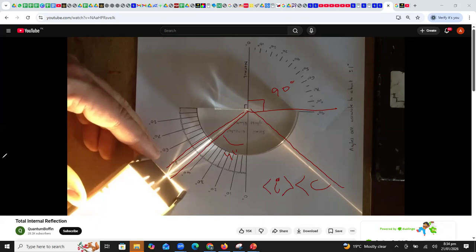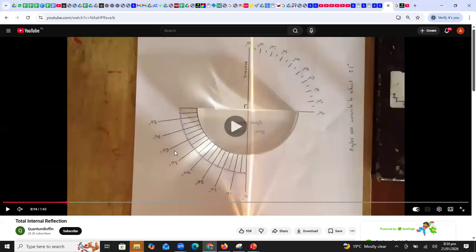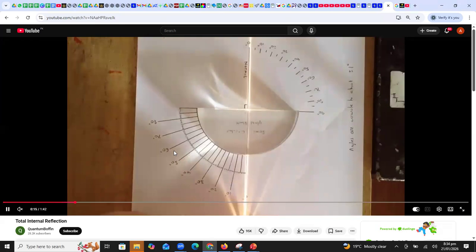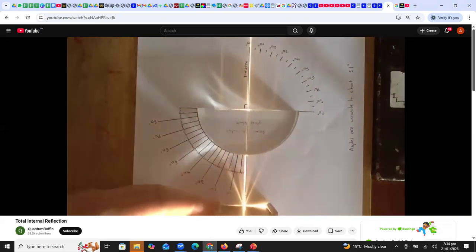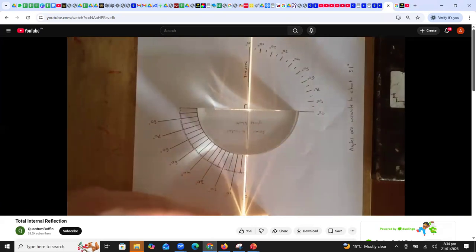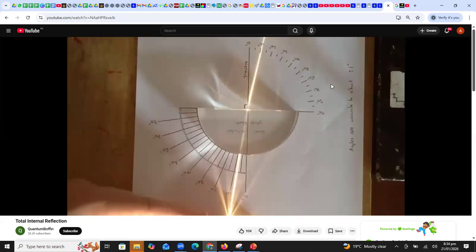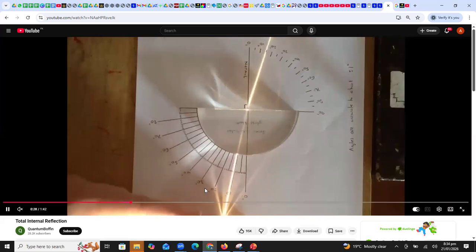All right. So I'm showing you this video again, beta. Initially, this is the ray box which is passing the light straight along the normal. It is a denser medium. All right. Light is moving away from the normal, so it is showing simple refraction. All right, this phenomenon is refraction.